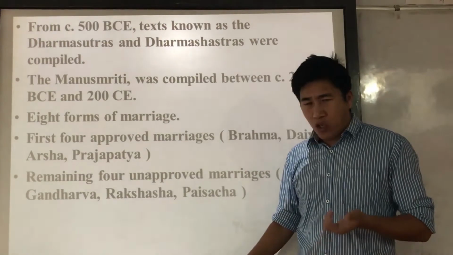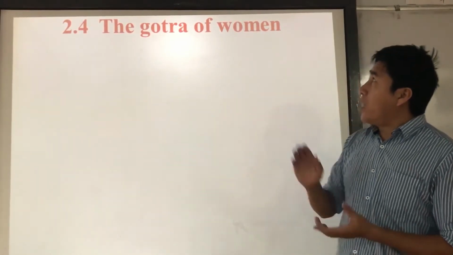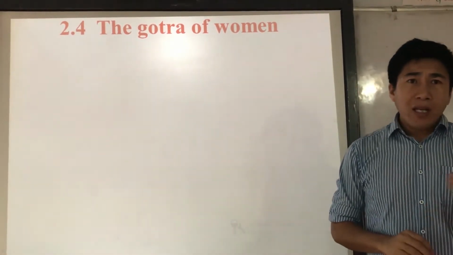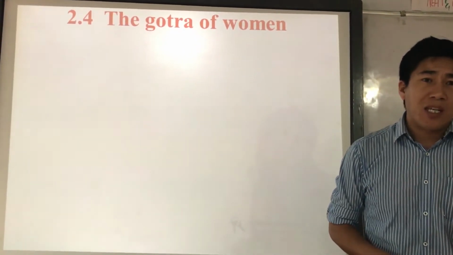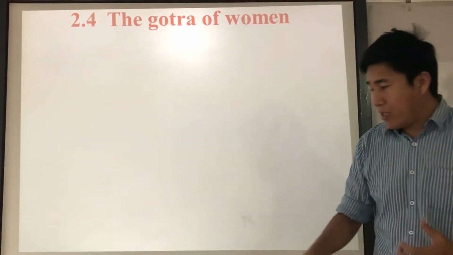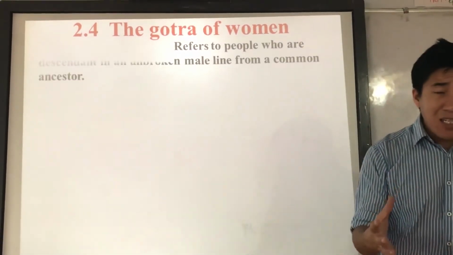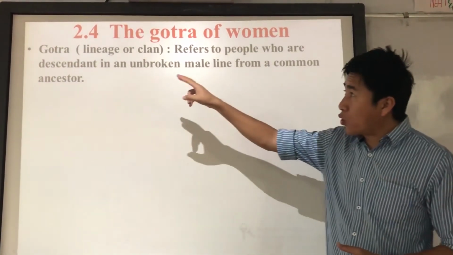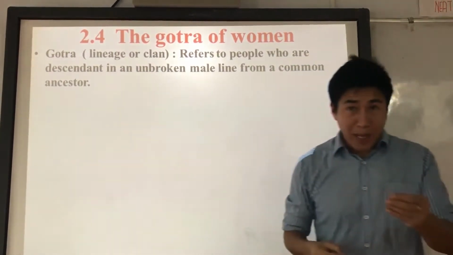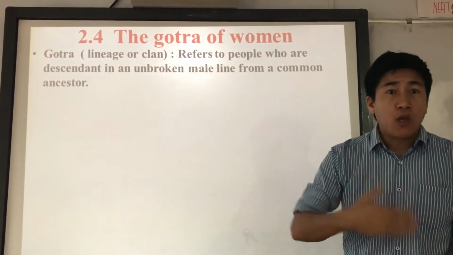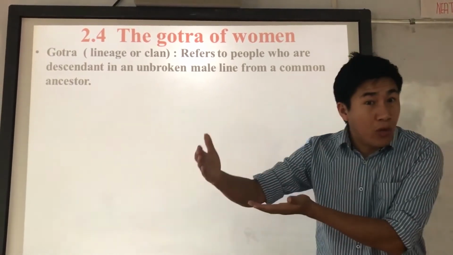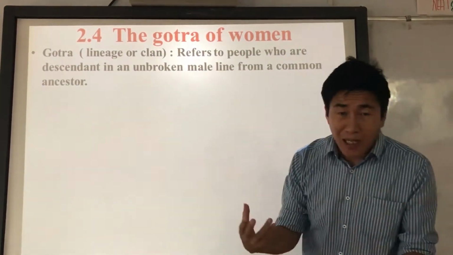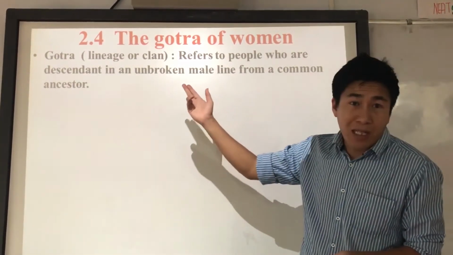And the last topic that we are going to discuss is the Gotra of women. Now, Gotra is a Sanskrit word, right? If we literally change it into English, it is called lineage or clan. Gotra means descendant from a common ancestor, a common male ancestor. See, Gotra means lineage, right? In Tibetan we call it Rikyu, Pala. In English we call it lineage or clan.